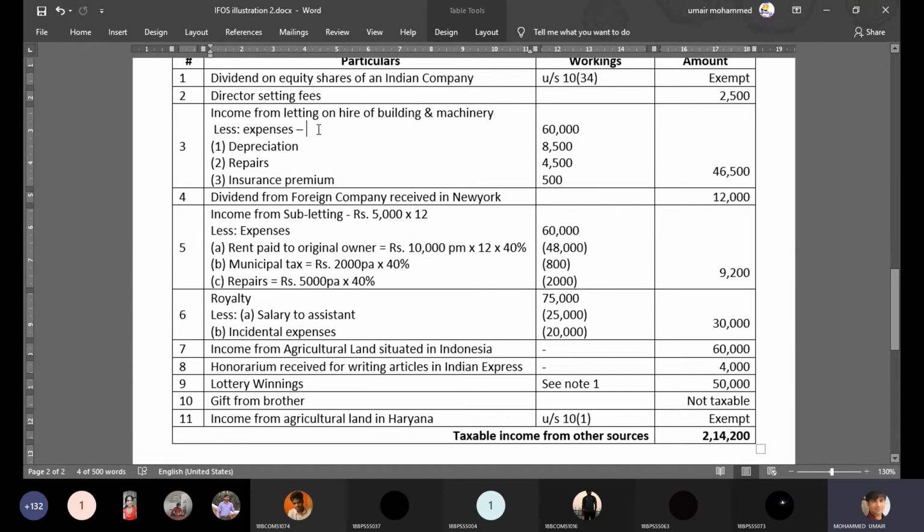Now, if you're doing the business of giving machinery and building on hire as your regular business, then that will not come here. That will come under the head profits and gains from business and profession. Since here it is given under other sources, we have assumed that the assessee is not doing the business of giving machinery and building on hire.